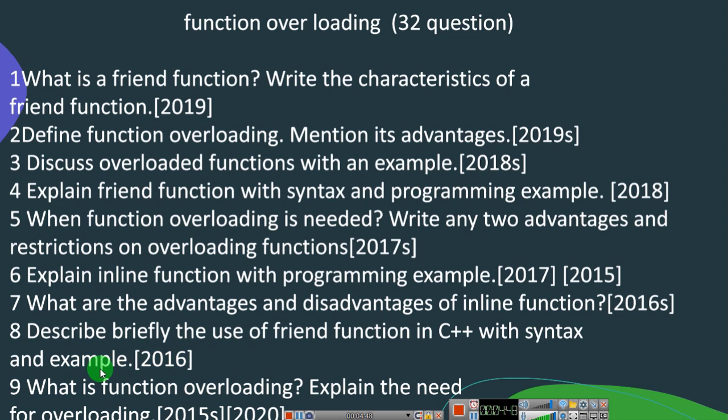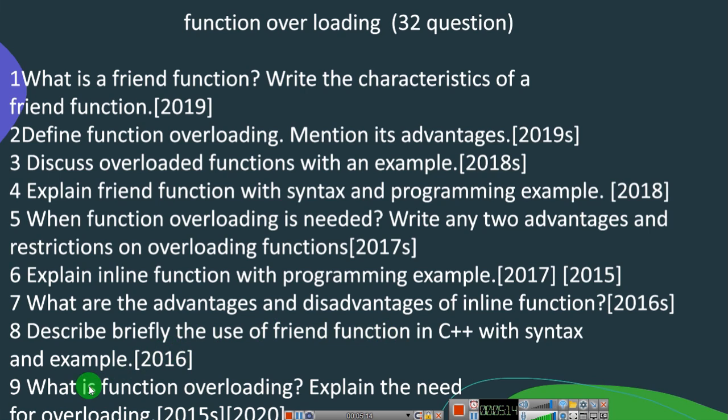With an example also you need to give. So in this question you are going to write the syntax as well as the example, and discuss the uses of friend function. It might be syntax 2 marks, example 2 marks, and 1 mark for the uses of friend function, whatever description you write. Marks will be distributed like that.